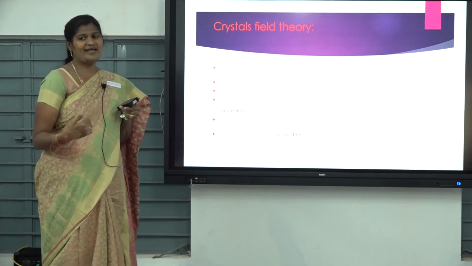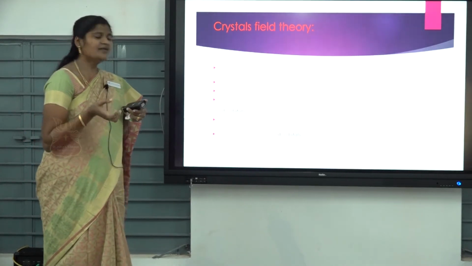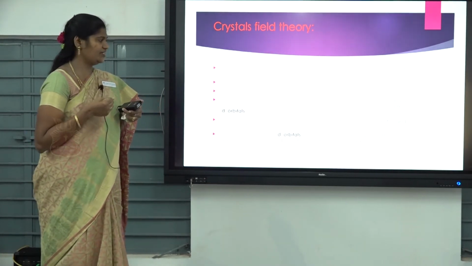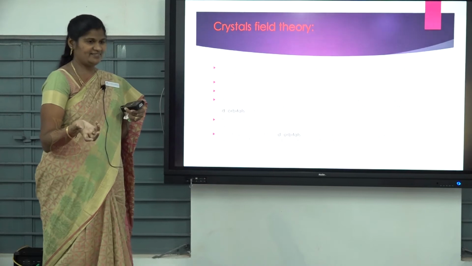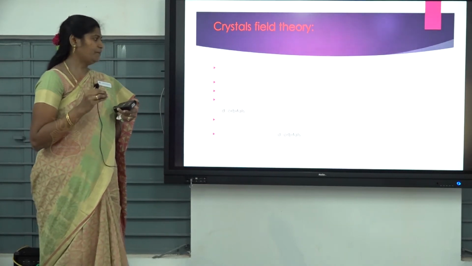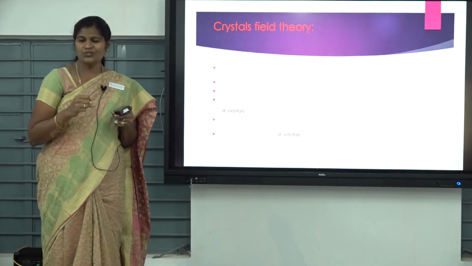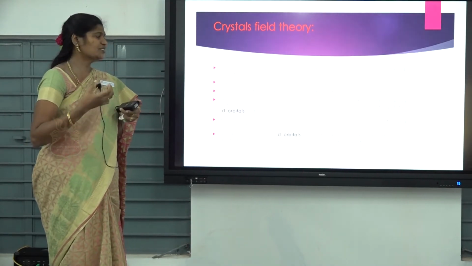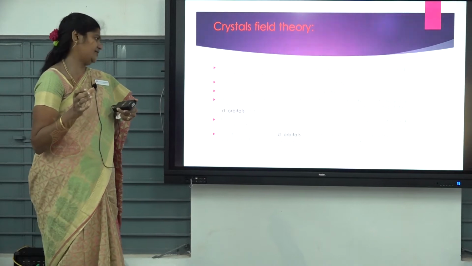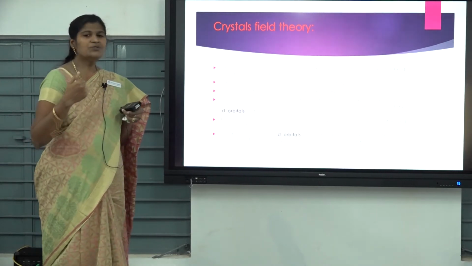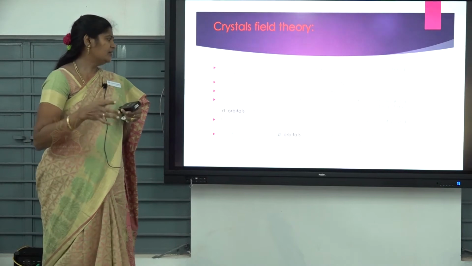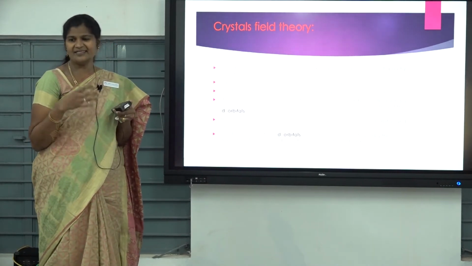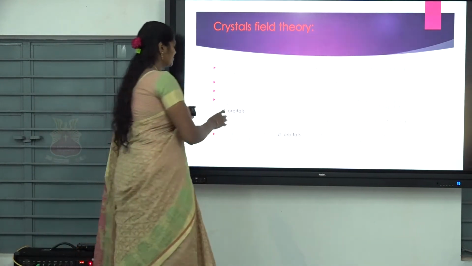Then about interaction. The interaction between the electrons of the cation and the electrons of the anion, which is nothing but the ligands, is repulsive in nature. So a repulsive force is created. Because of the repulsive force, splitting of d orbitals occurs. Then about overlapping. In CFT, it does not consider the overlapping between the metal orbital and the ligand orbital.